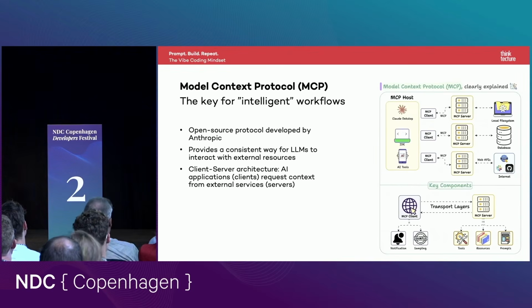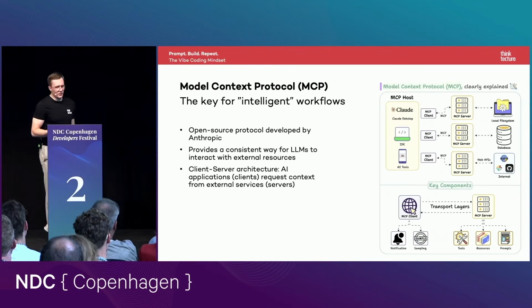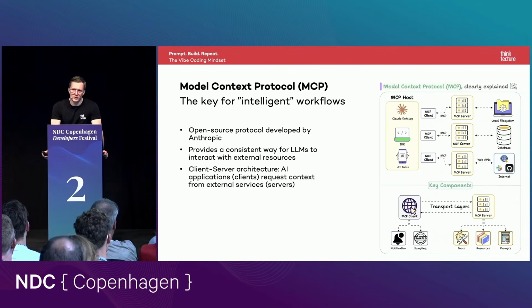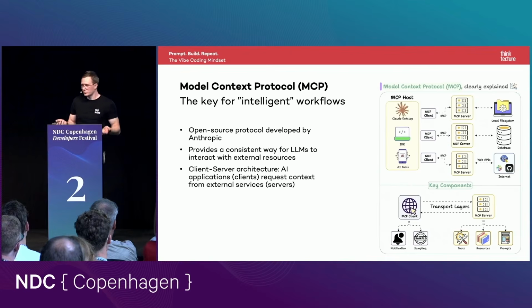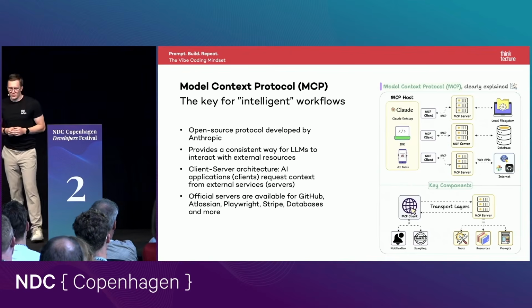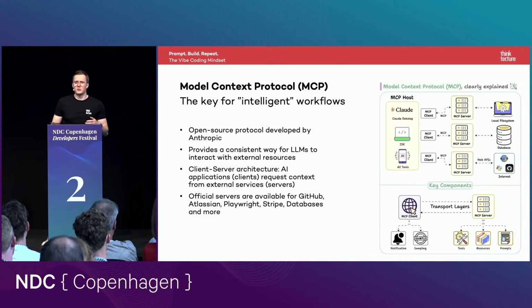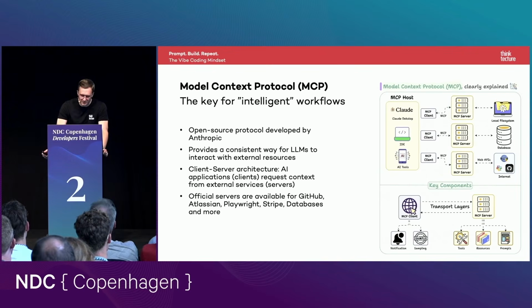Because I'm working a lot with Atlassian projects, which normally have a really huge Confluence documentation, I can use the MCP server in my AI workflows to fetch current knowledge from the Atlassian API. There are official servers available these days for nearly all major providers, and of course also a lot of open source repositories.